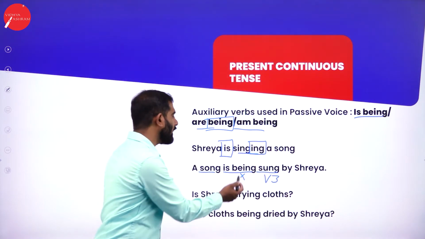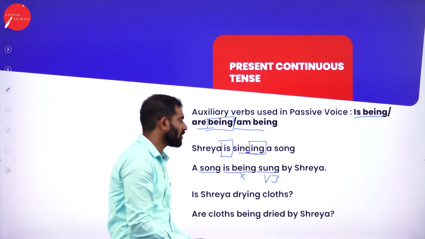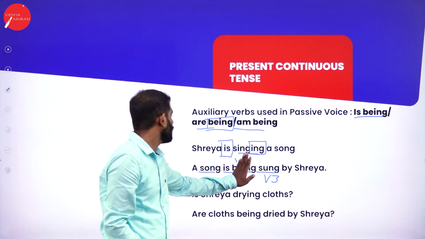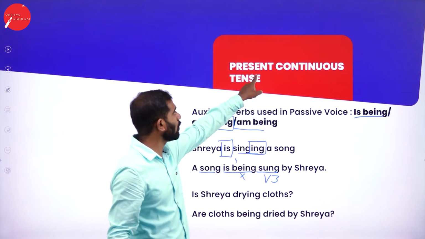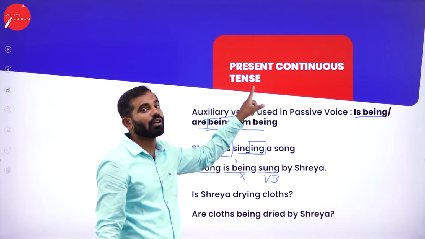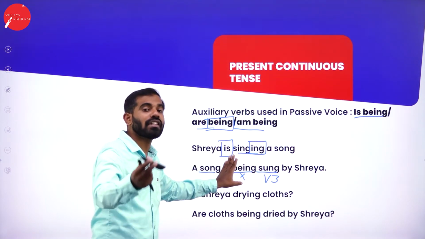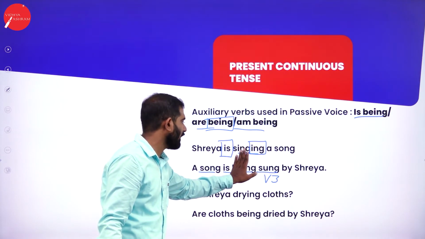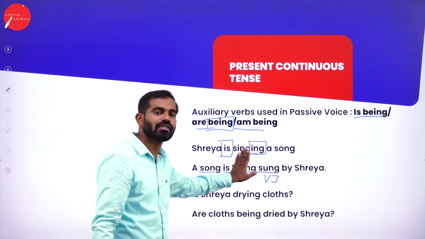According to the rule, this sentence is correct. Even if you remove being, you strike off being, a song is sung by Shreya. Shreya is singing a song, but if you try to change it according to the rule of present continuous tense, we are not talking about simple present tense. Shreya is singing a song, and if you change it to passive by removing being, a song is sung by Shreya is not present continuous tense.